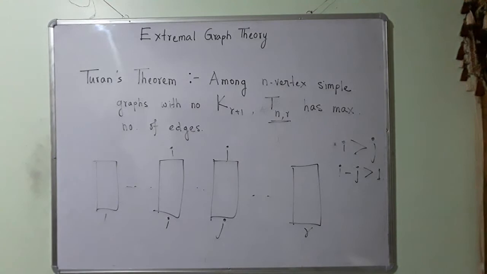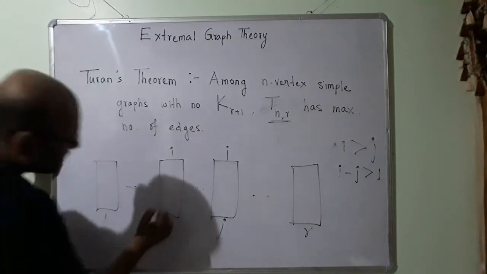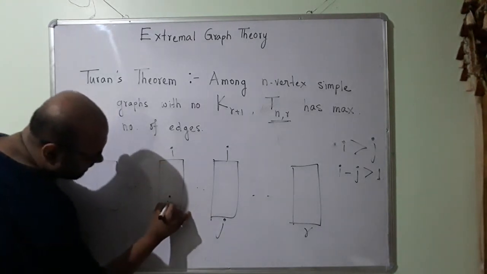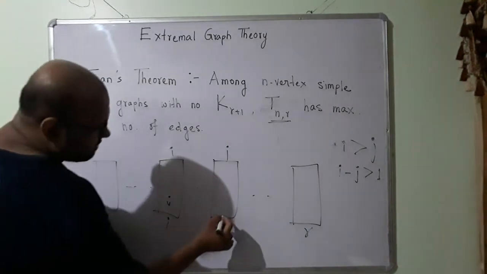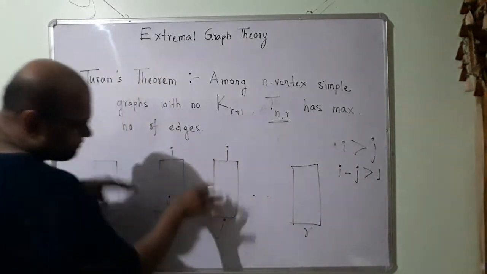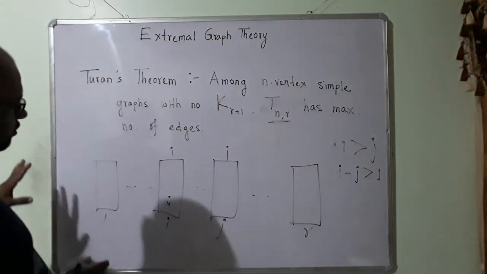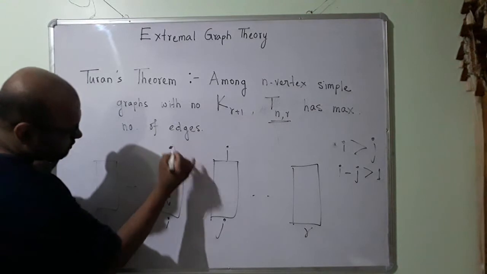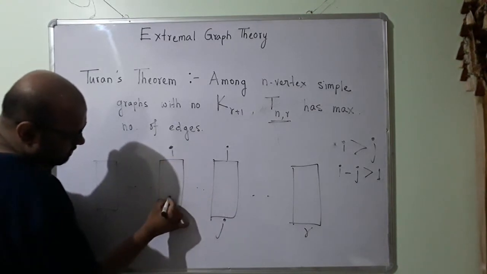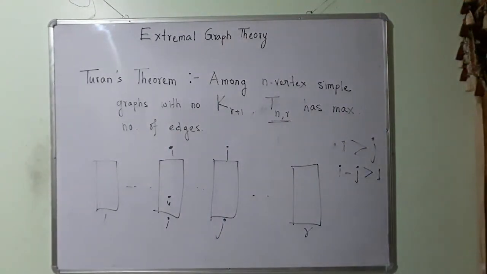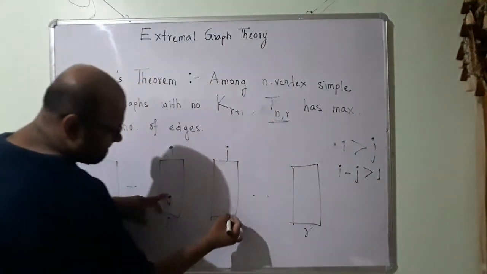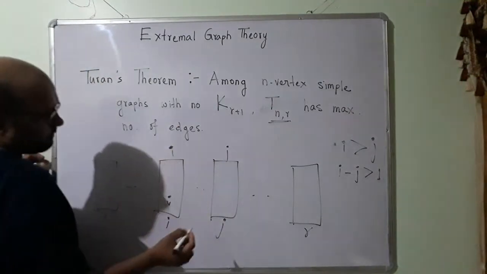In that case this is going to have the highest number of edges. If this is not complete, then the number of edges is going to be lower. Let me take some vertex here, P. So i is greater than j, right? And the difference between them is greater than 1. So I am going to take some vertex from i and move it to j.